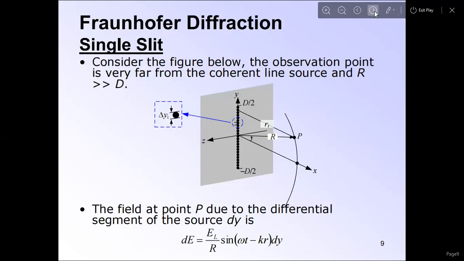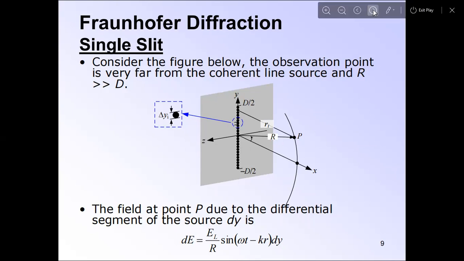So Fraunhofer diffraction, this is the single slit. Consider the figure below. The observation point is very far from the coherent line sources. And the field at point P, due to the differential segment of the source dy, is dE equals E_L over r times sin(omega t minus kr) dy. This is the actual differential equation.